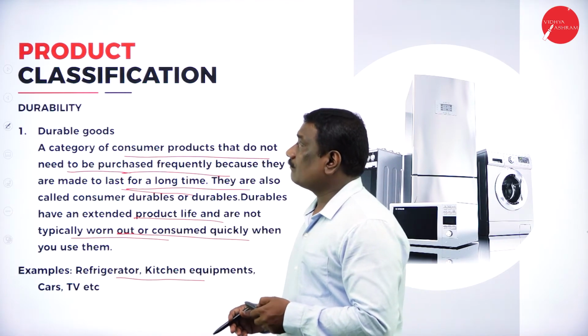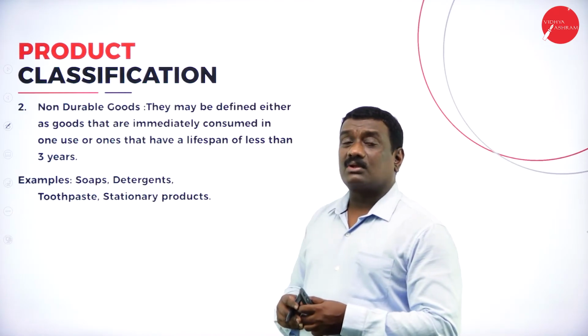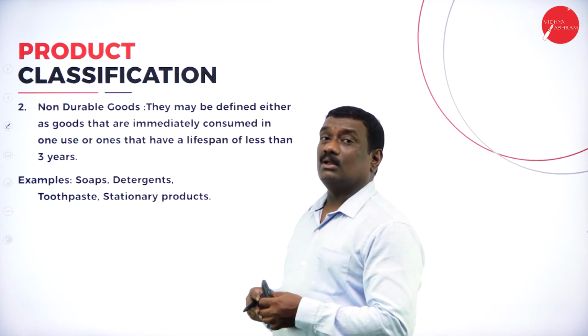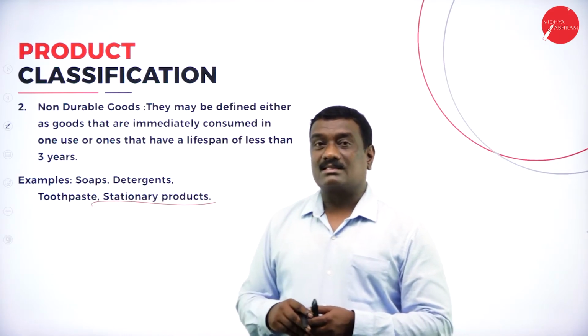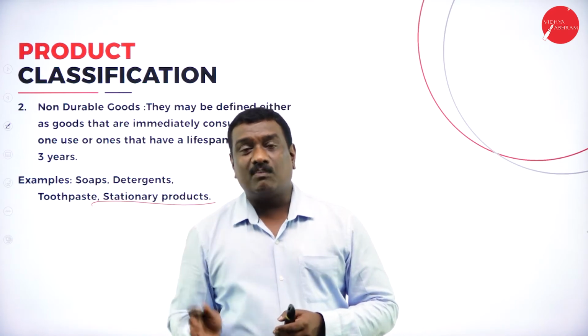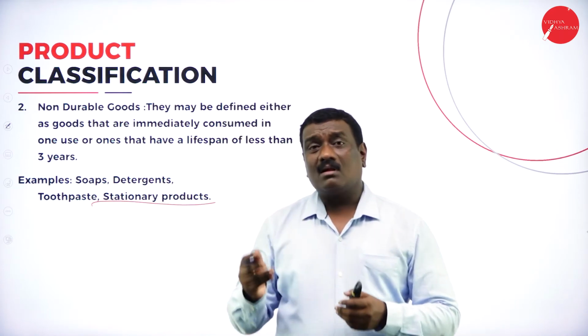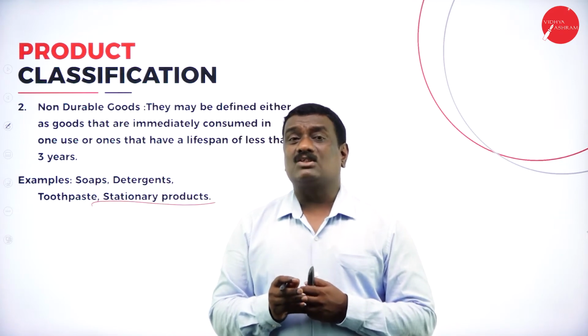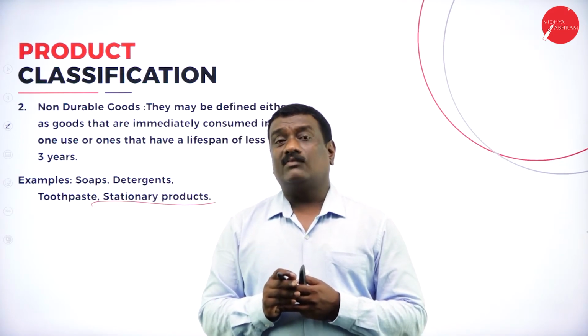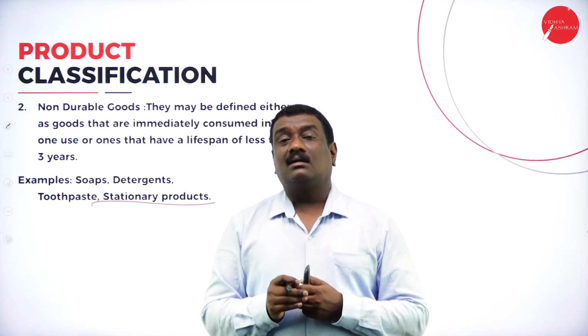Next, students, we'll see about non-durable goods. Which are non-durable goods? It may be toothpaste, stationery products. Toothpaste, right? When you purchase toothpaste, you will use it for 10 days or 15 days, or at the maximum one month, if you use it accordingly.